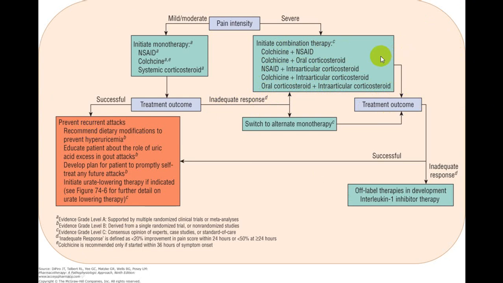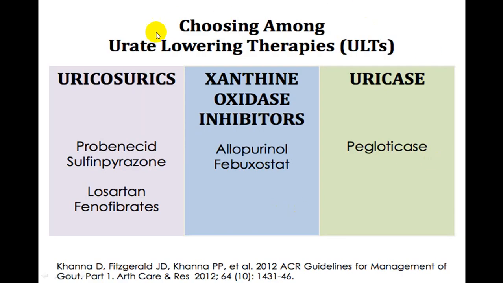And if the treatment outcome is successful, then you can follow dietary modification, lifestyle modification, etc. So that should be done. This is the common thing usually done, and then followed by what we call urate lowering therapy, ULT, short form.